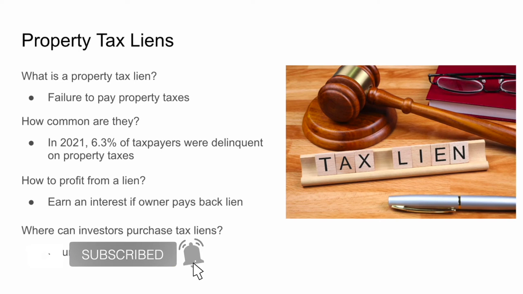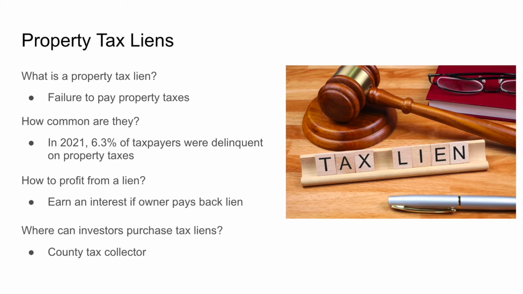So where can investors purchase tax liens? Ultimately, it's going to the county tax collector, where you can bid for these tax liens online through auction. When counties list auctions on their websites, they will also provide information about the properties up for auction, where they go to auction, and the minimum bid. This can help an investor to identify if there are any properties they are interested in based on location, property types, so say residential, commercial, size, and minimum bid.